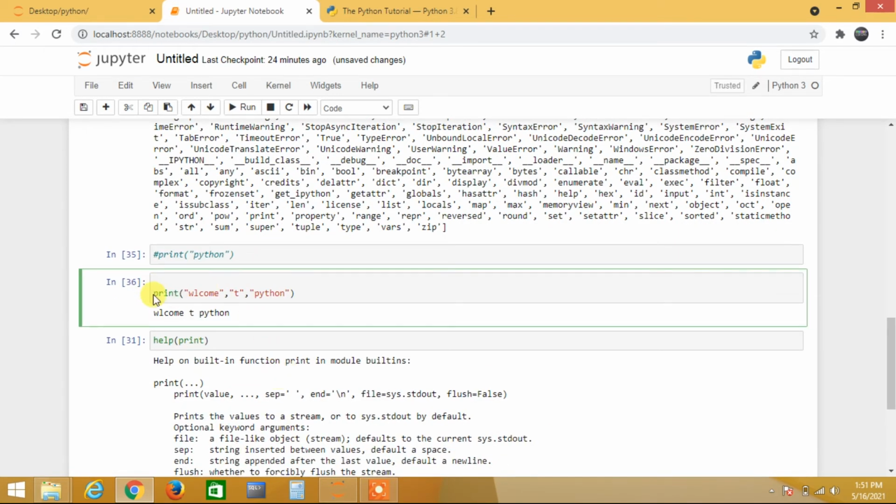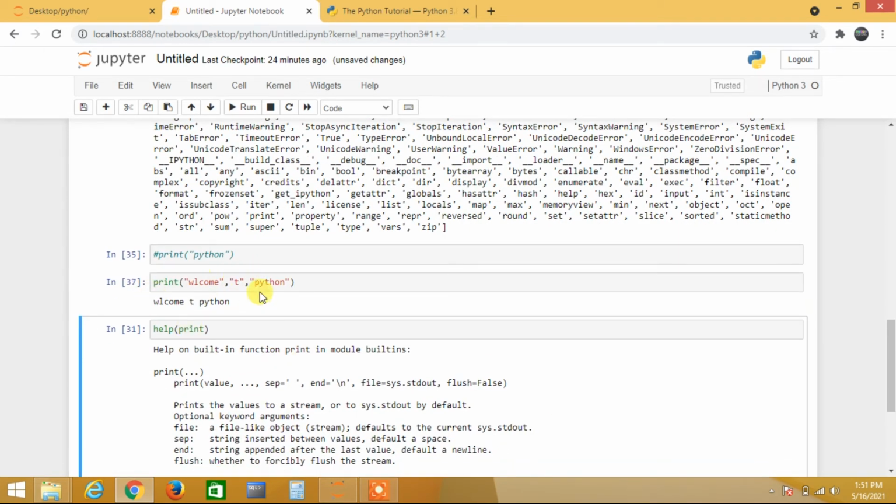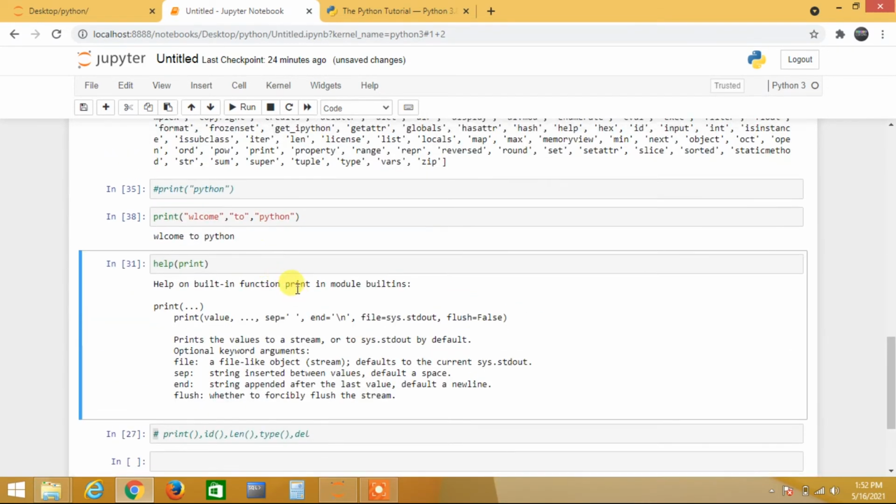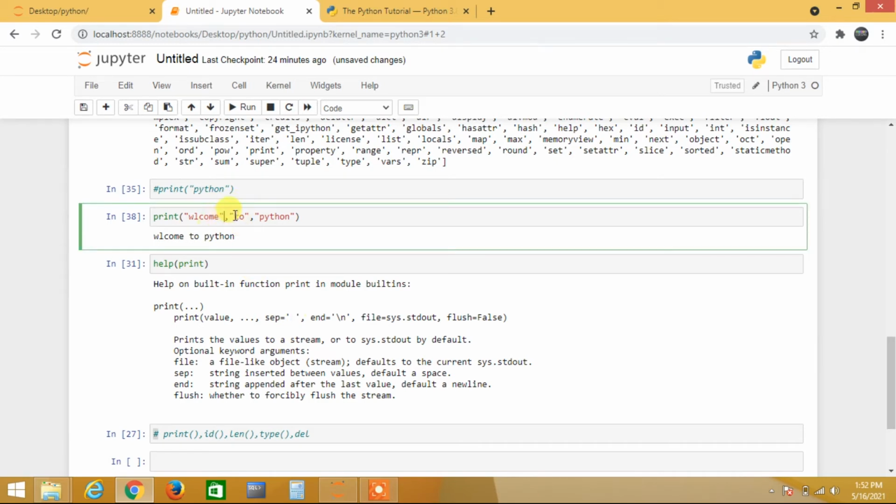See what I have here: "welcome", comma, "2", comma. I am writing three strings here: one string, two string, three strings, right? See, I am getting "welcome to Python". Wait, actually there is a space, right? Okay, there is a space.